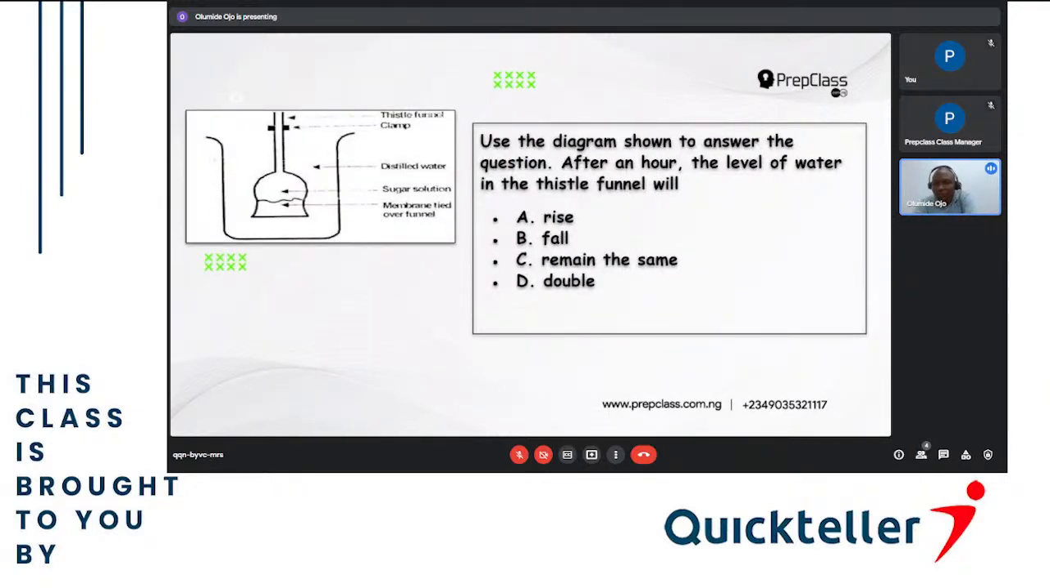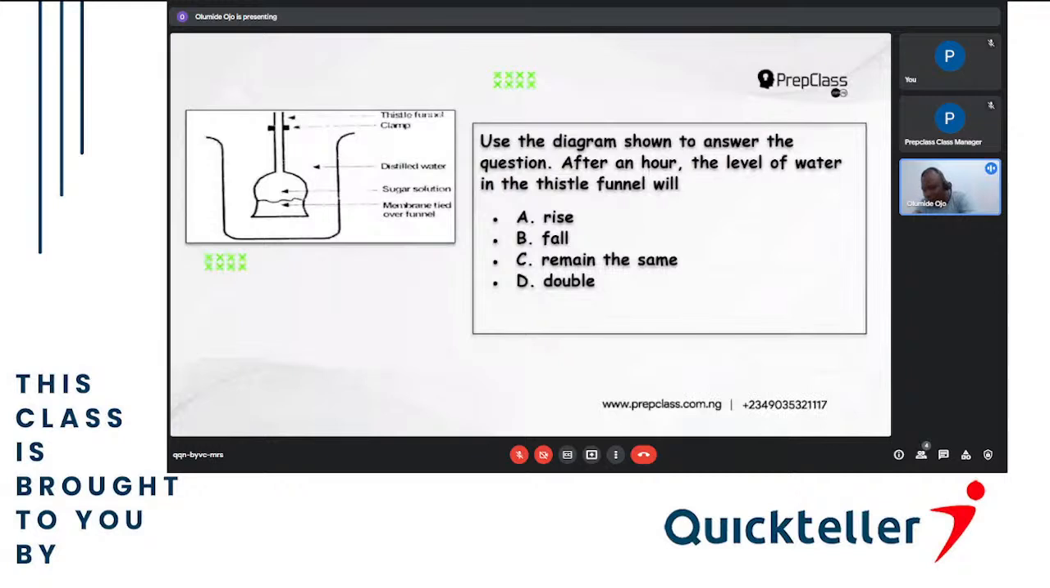Use the diagram shown to answer the question. The level of water in the tissue funnel will A, rise, B, fall, C, remain the same, D, double. So what we are going to do in the diagram is look first at what type of solution is in the diagram.